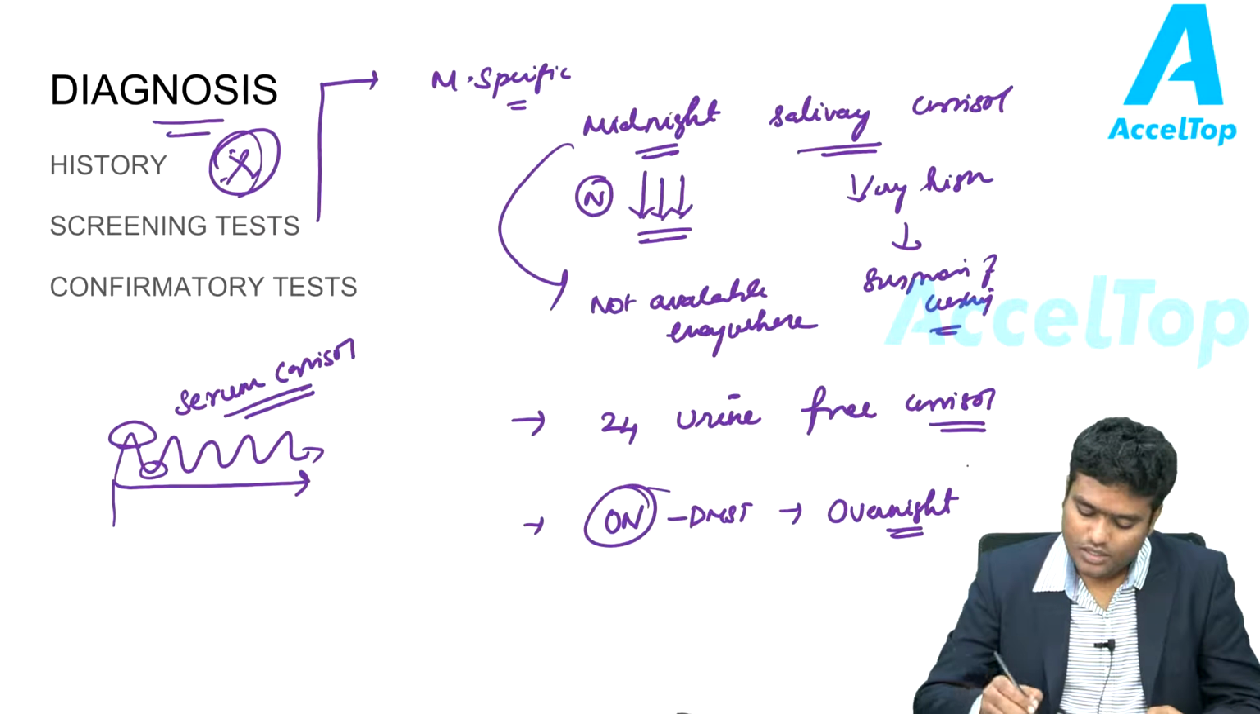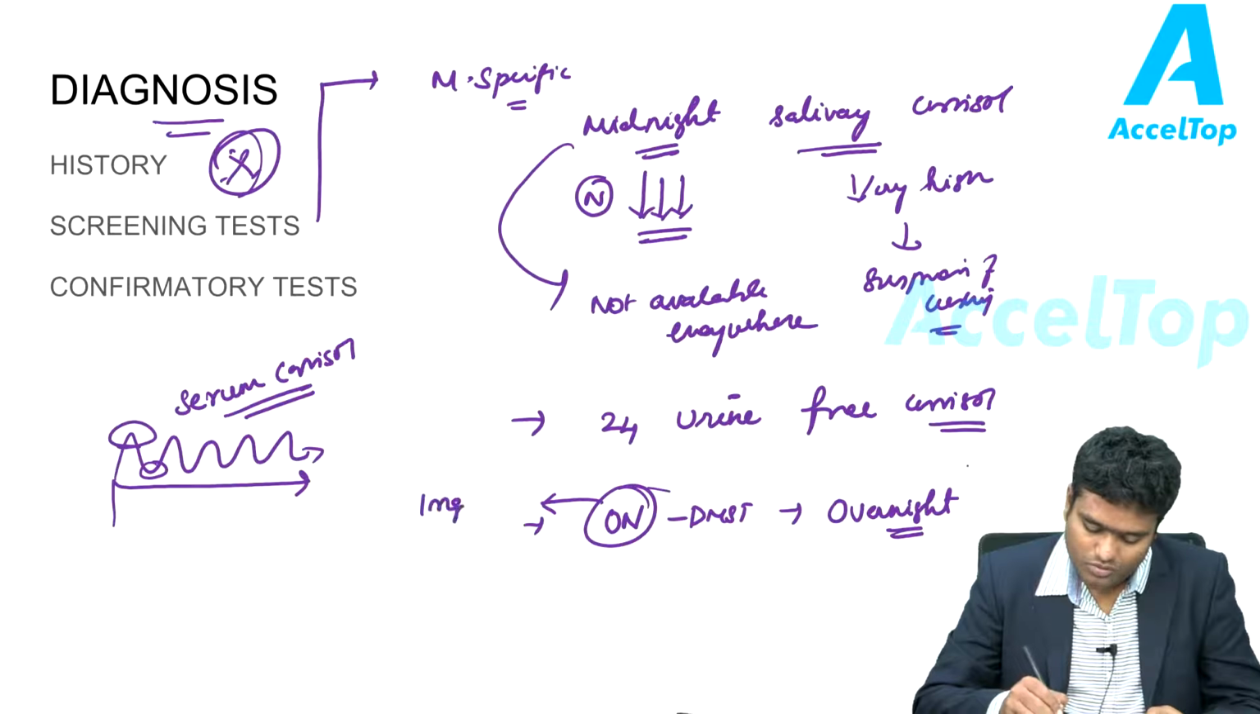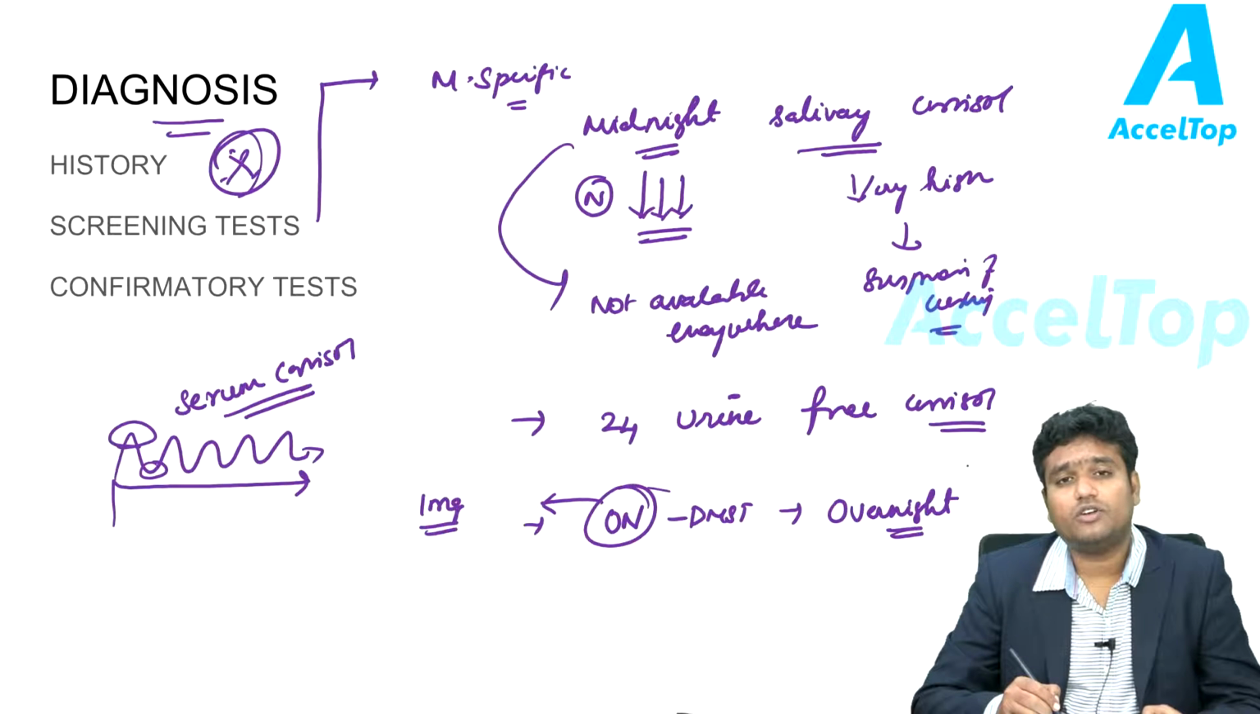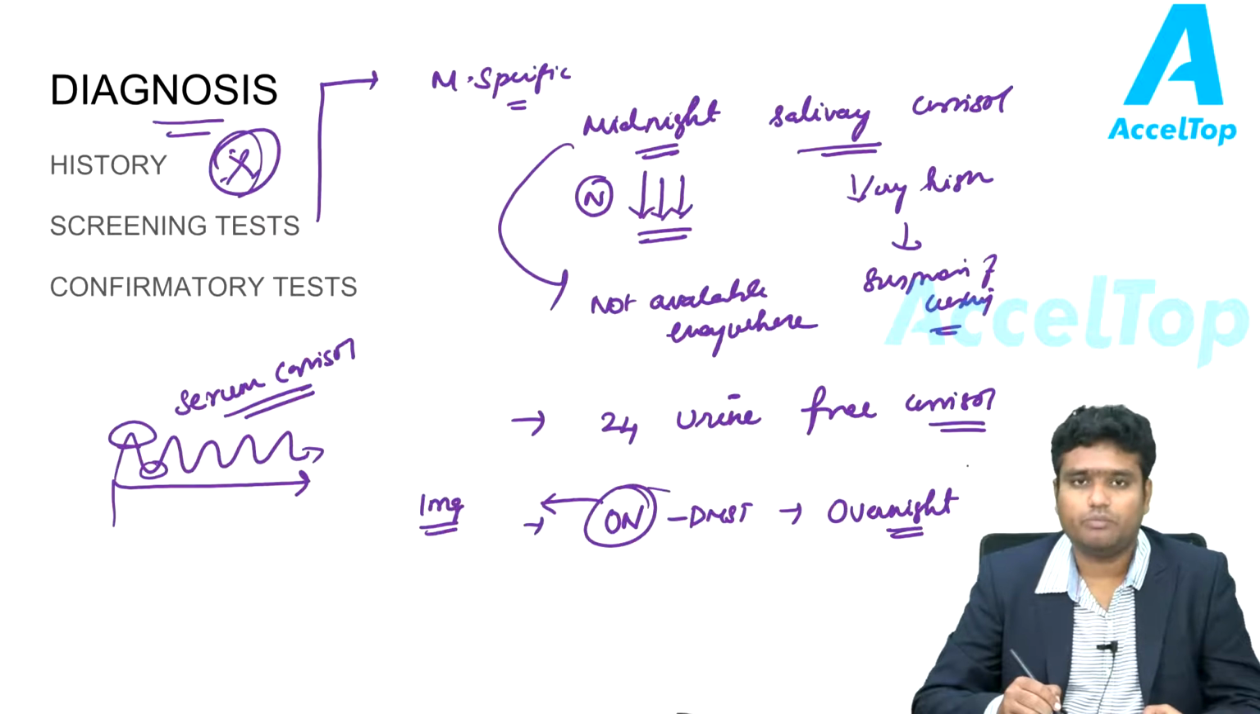By the mnemonic ON, it means that 1 milligram of dexamethasone is given to the patient at 11 p.m. in the night, and serum cortisol levels are checked at 8 to 9 a.m. If serum cortisol level is suppressed, then it means the patient doesn't have Cushing's, or we can virtually rule out Cushing's to a higher extent.